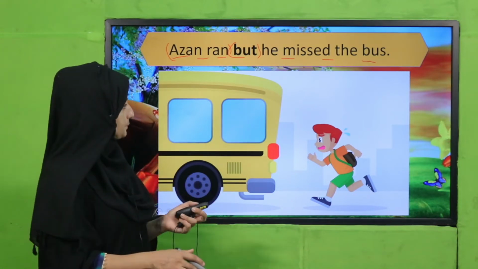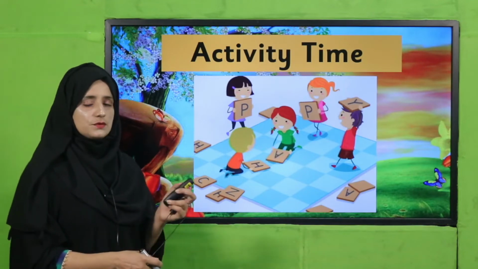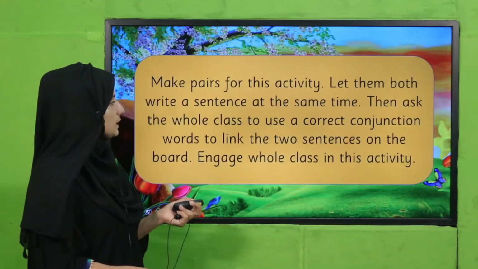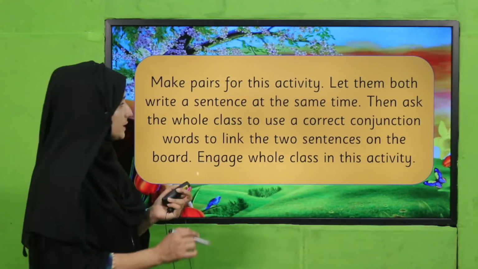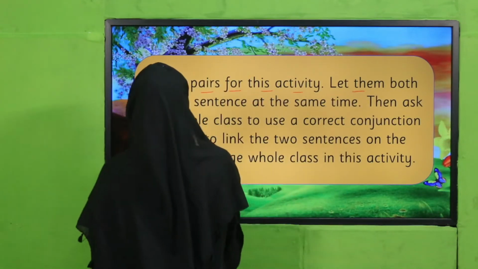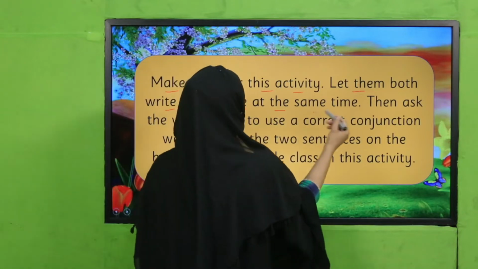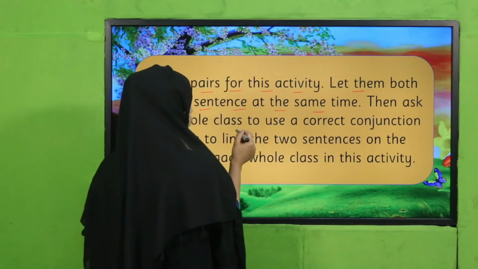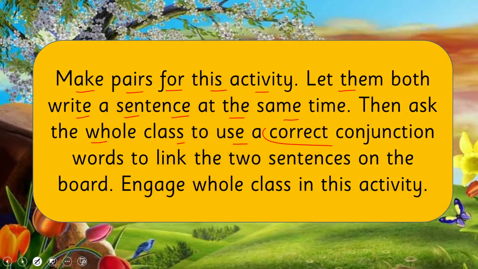So let's have activity time and perform an activity in your class. Be ready, my dear teachers. Make pairs for this activity. Let them both write a sentence at the same time. Then ask the whole class to use a correct conjunction word to link the two sentences on the board. Engage the whole class in this activity.